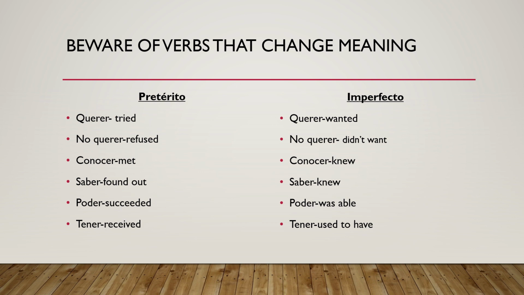The last piece is that you need to be aware of verbs that change meaning. So back when we talked about the preterite initially, we had these verbs over here that changed meaning, right? Querer did not mean to want, it meant tried, versus no querer is going to be refused, okay? That is another tool that you can use to help figure out whether a verb needs to be in the preterite or the imperfect, because you can think about which meaning would make the most sense. They change meaning in the preterite, and then in the imperfect, they go back to meaning what we've always known them to be. Okay, so that's one more tool or one more trick that you can use to figure this out.